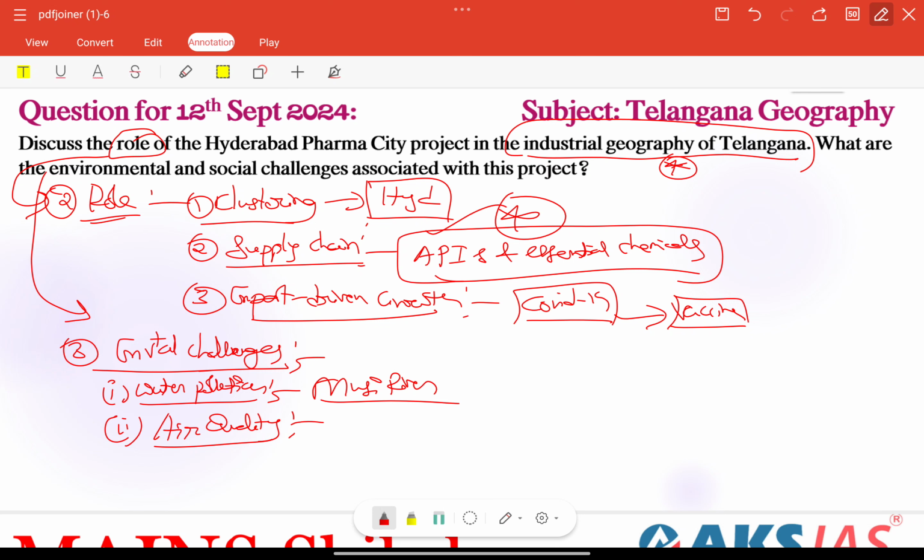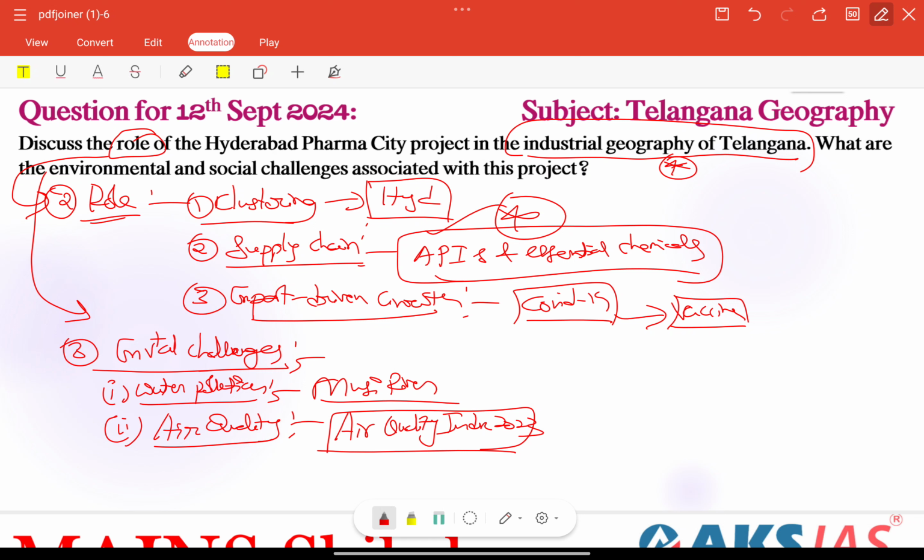The emissions from pharma manufacturing units contribute to air pollution. For example, Hyderabad is ranked among the cities with poor air quality levels. Here we can include particular indices or reports, like the Air Quality Index 2023, very important. So we are not only writing simple points, we are giving examples and also some reports or facts.